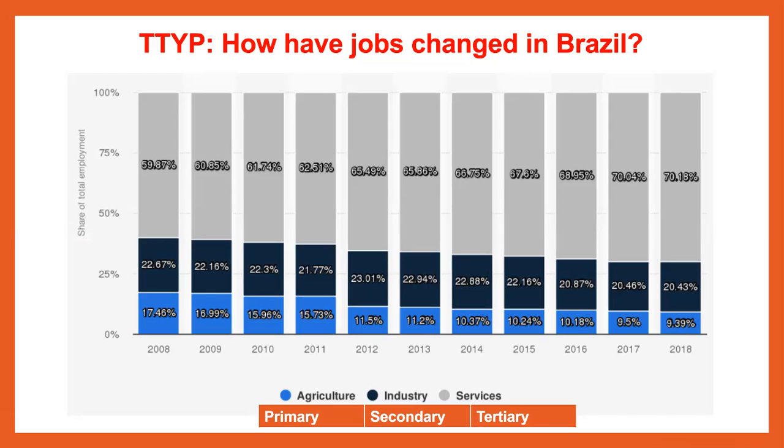We can see over the last 10 years that the industry sector has decreased slightly from 22.67% in 2008 to 20.43%, and also the primary sector, agriculture, has decreased significantly from 17.46% in 2008 to 6.39% in 2018. So agriculture and the primary sector has decreased by nearly half, which has meant that over the 10-year period, there has been a gradual increase in the tertiary sector.